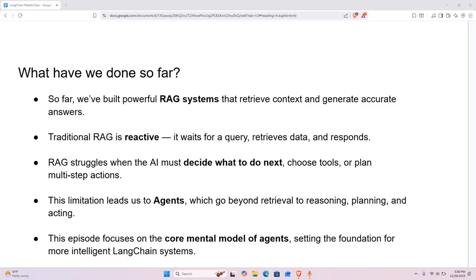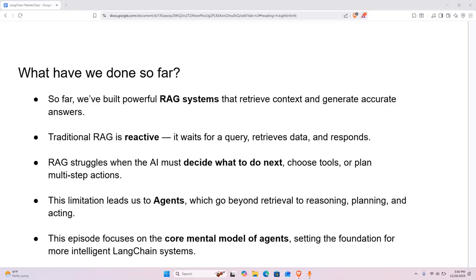Until now, in this LangChain Masterclass, we've spent a lot of time building retrieval augmented generation systems. We learned how to load documents, chunk them, embed them, store them in vector databases, retrieve the most relevant context, and generate accurate answers from that data. And honestly, this is already extremely powerful.